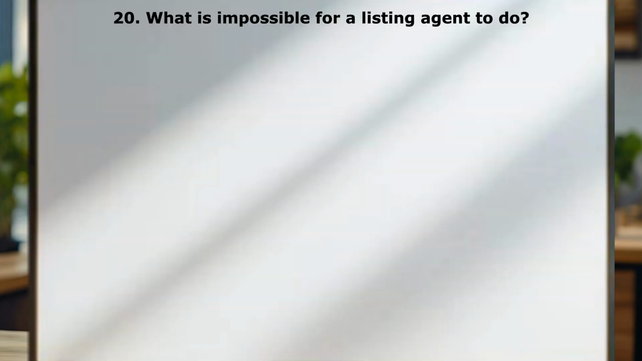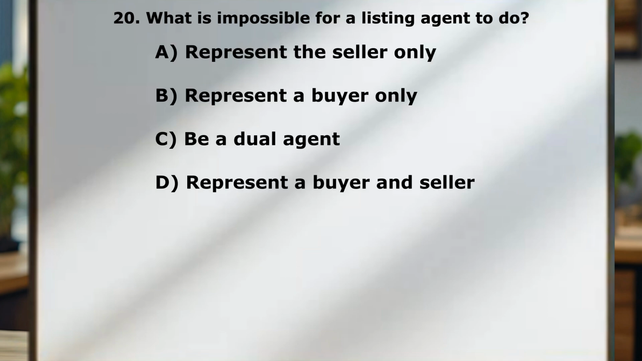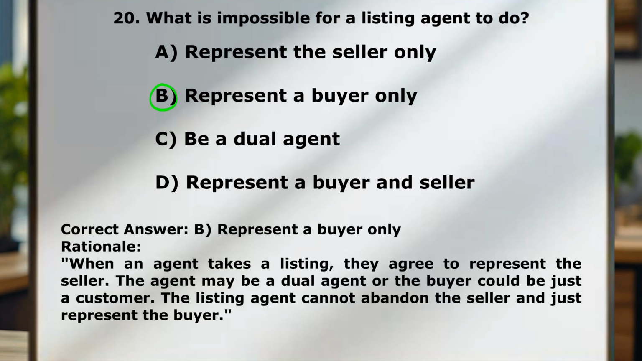Question number 20. What is impossible for a listing agent to do? A, represent the seller only. B, represent a buyer only. C, be a dual agent. D, represent a buyer and seller. Correct answer here is B, represent a buyer only.